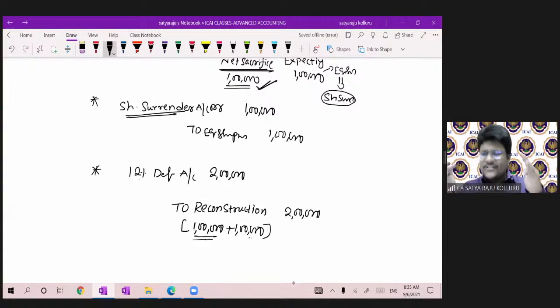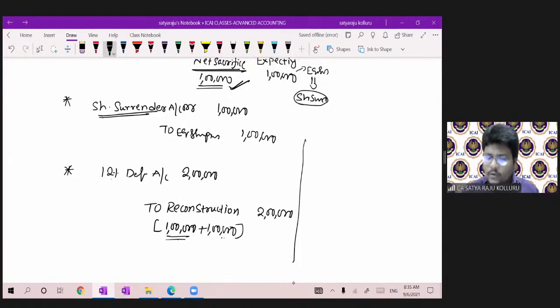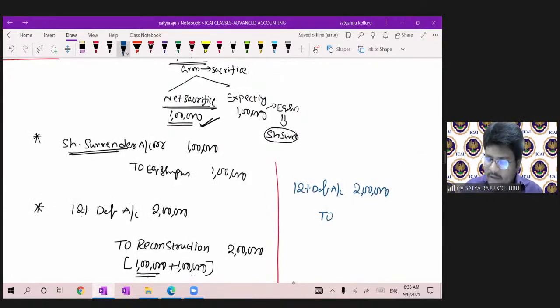For example, sir, let us assume there is no share surrender. If it is in the normal course, what is the journal entry? Please concentrate, all of you. In the normal course, the journal entry was: 12% debentures account, I will cancel the entire 2 lakhs. Okay, agreed. The real sacrifice was 1 lakh, so I will transfer it to reconstruction account. Okay, super. For the remaining, they are expecting the equity shares, to equity share capital. Okay, fine.